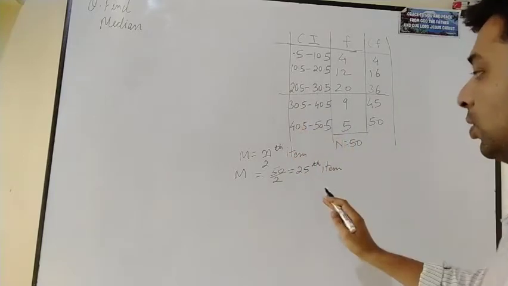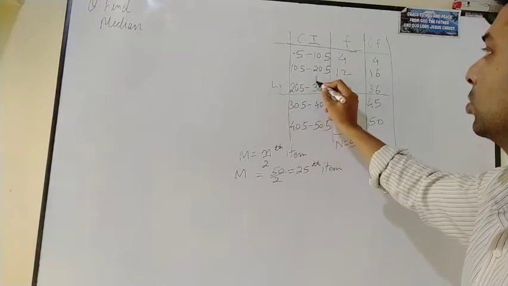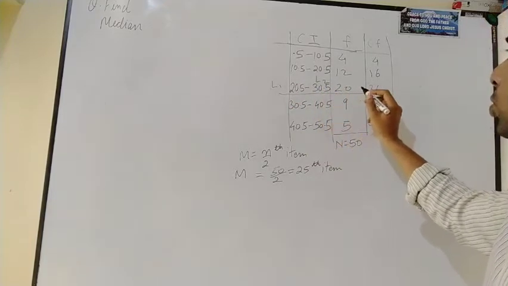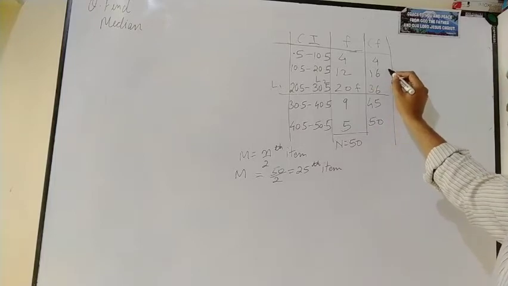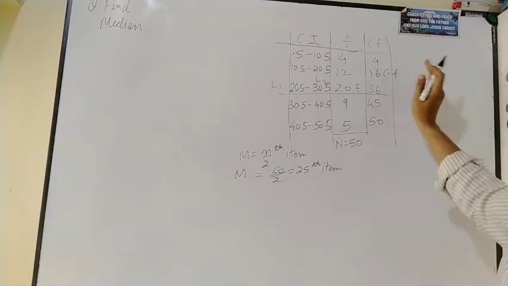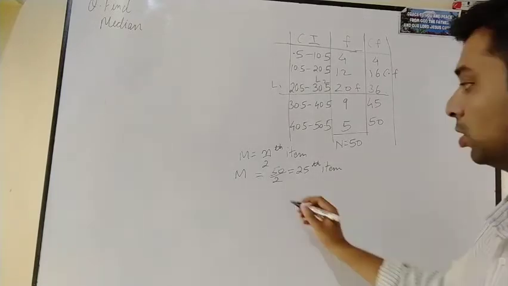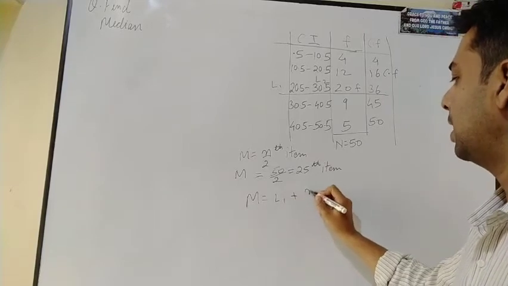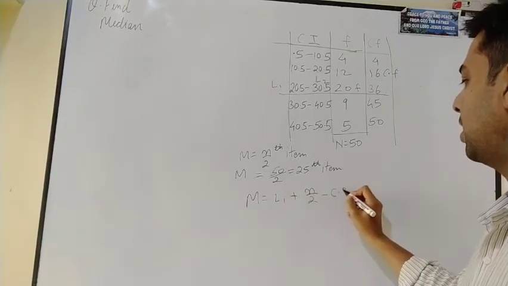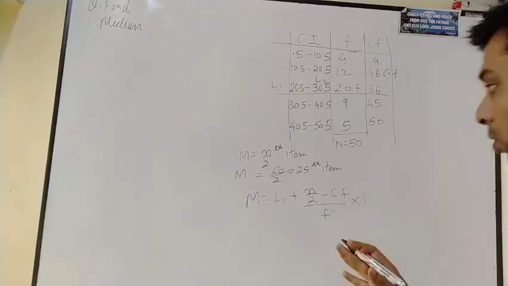Now we'll be marking. This will be L1. This is going to be L2. This is going to be your F, and this is going to be the preceding cumulative frequency, CF. So we already marked this. Now we are going to put this in the formula. So median is equal to L1 plus n upon 2 minus CF upon F into i. This is what we are going to solve now.